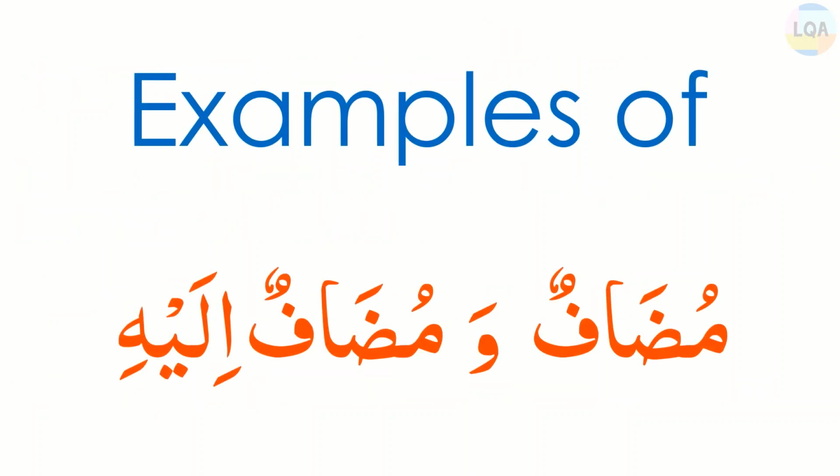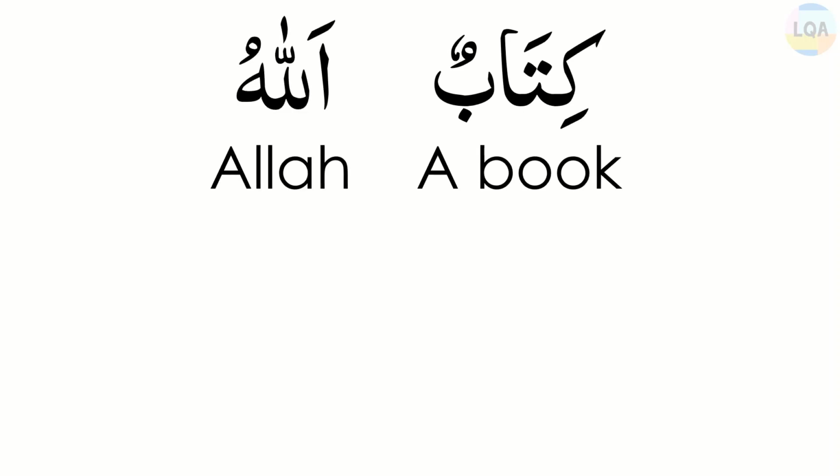Let us see some examples of Mudaf wa Mudafun Ilaih. Kitabun, Allah. The first word is always Mudaf, that is Kitabun, and the second word is always Mudafun Ilaih, that is the word Allah. If we want to make a Mudaf wa Mudafun Ilaih sentence of these words, we have to follow those three grammatical conditions.